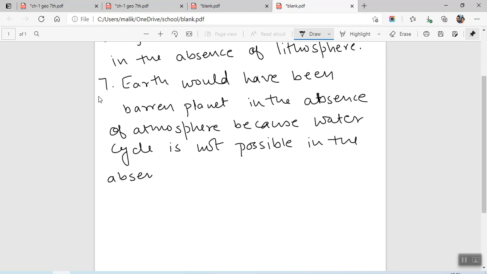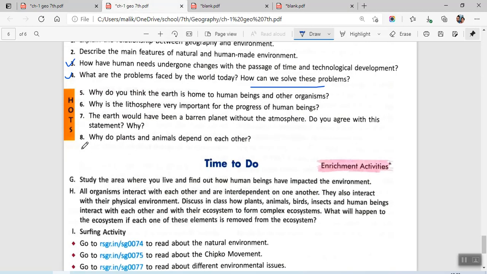Understood? Absence of atmosphere. The water cycle which is available, which is responsible for providing fresh water, is also really important for the growth of plants and human beings. It will not be there if there is no atmosphere. So that is why it is really important.